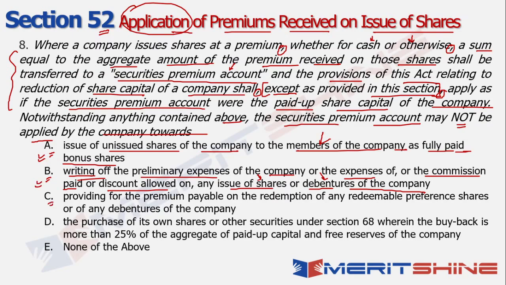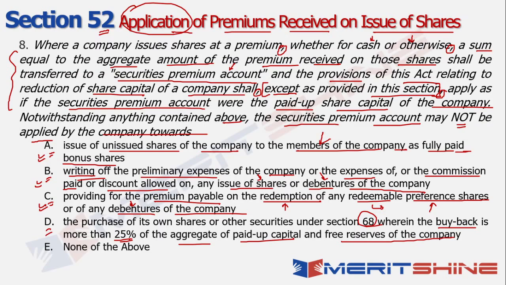Look at option C. It says providing for the premium payable on the redemption of any redeemable preference shares or of any debentures of the company. Again, for any preference share, generally your preference shares have to be redeemable, right? So what is the premium that needs to be paid on the redemption of such preference shares or any kind of debentures? Ideally this should also be allowed. Makes logical sense here as well, right? Look at option D. The purchase of its own shares or other securities under section 68, wherein the buyback is more than 25% of the aggregate of the paid up capital and the free reserves of the company, right?